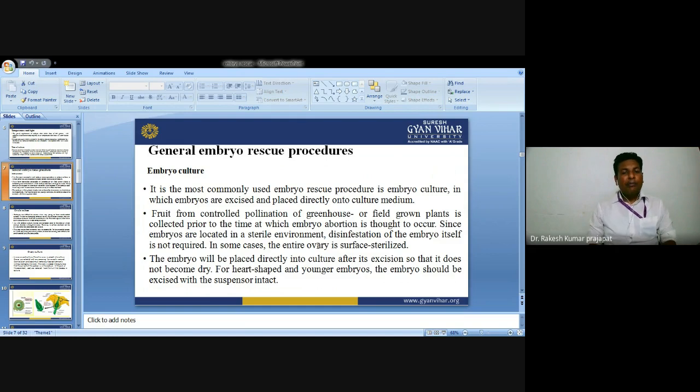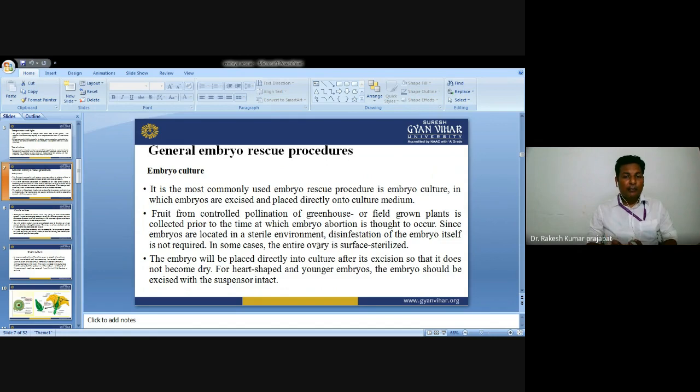The embryo will be placed directly onto the culture after its excision, so that it does not become dry. So we have to ensure that after immediate placement of this embryo onto the culture media, the embryo should not be dry.